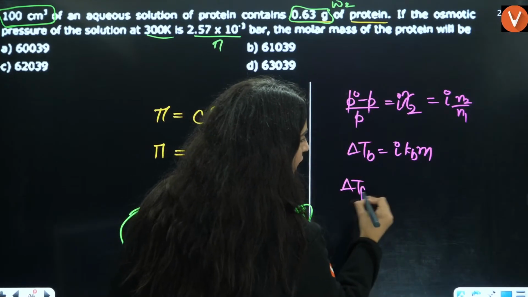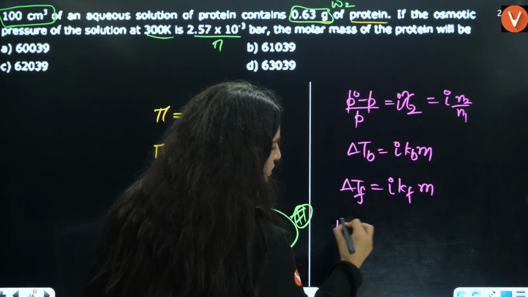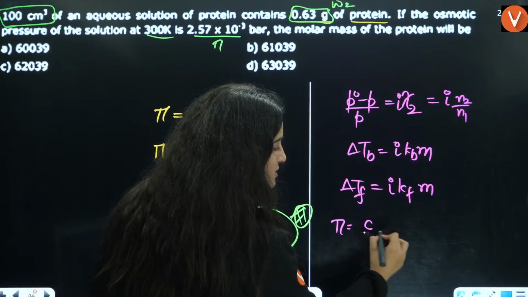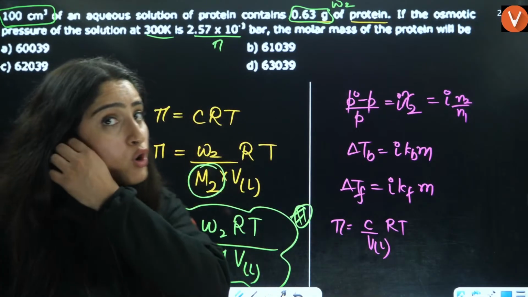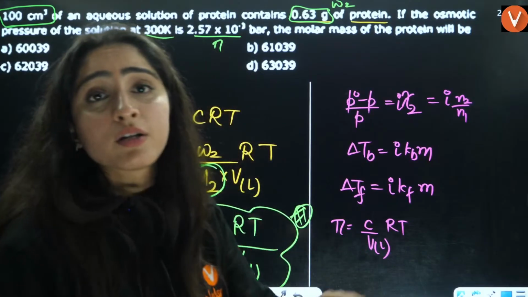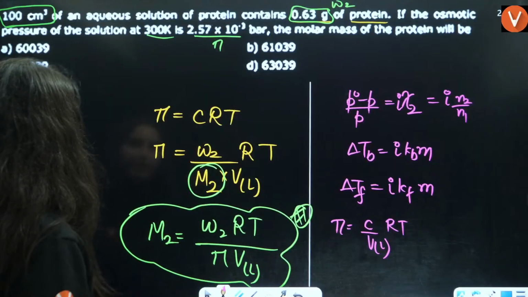This is delta Tf equals to i into Kf into molality. And the last one is pi equals to molality, that is C by volume in liters, and RT. So these are the 4 colligative properties from where the question can be directly asked to you. This has very high weightage.